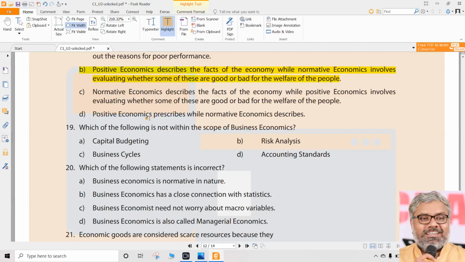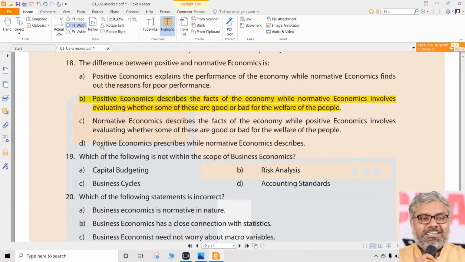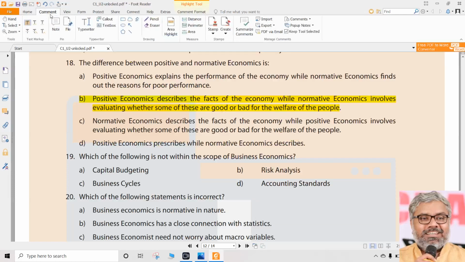The fourth option says positive economics prescribes, normative economics describes. Is it correct? Option D. No, sir. It is exactly the opposite. Exactly the opposite would have been correct: positive economics describes, normative economics prescribes. So D is also not a correct option. The only correct option is B. That is, positive economics describes the facts of the things related to the economy, while normative economics decides or talks about whether they are good or bad for the welfare of the people.